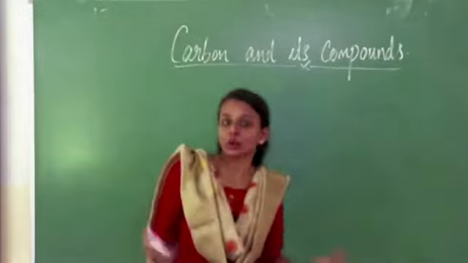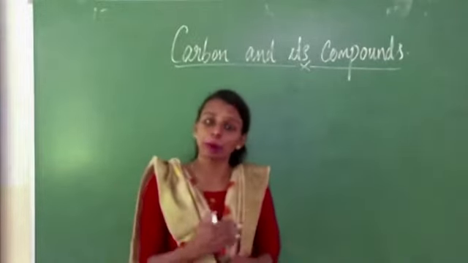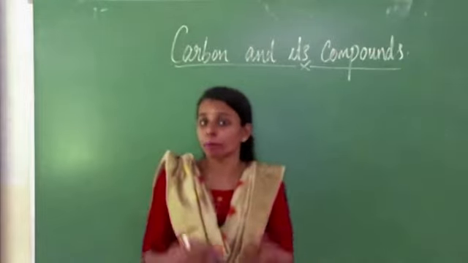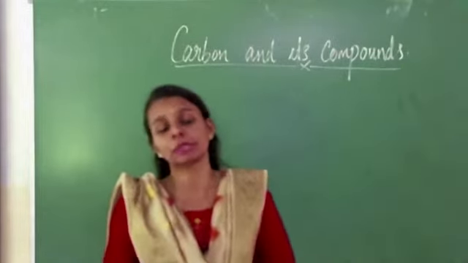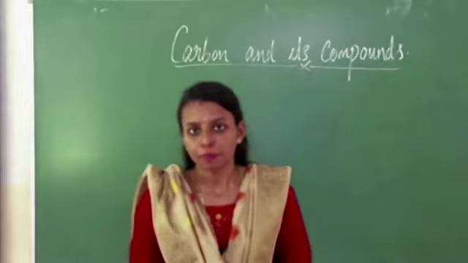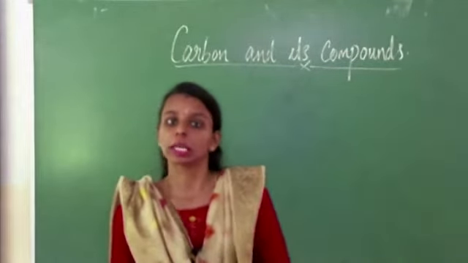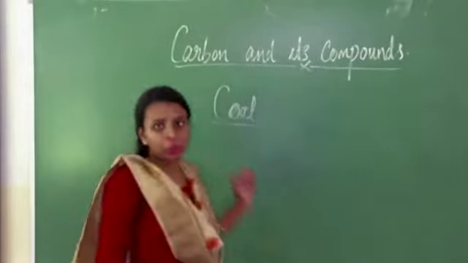Other amorphous forms of carbon are present as a black residue when carbon-containing or carbon-rich compounds are heated in the absence of air. These are the main ideas about the amorphous forms of carbon. First one, coal.